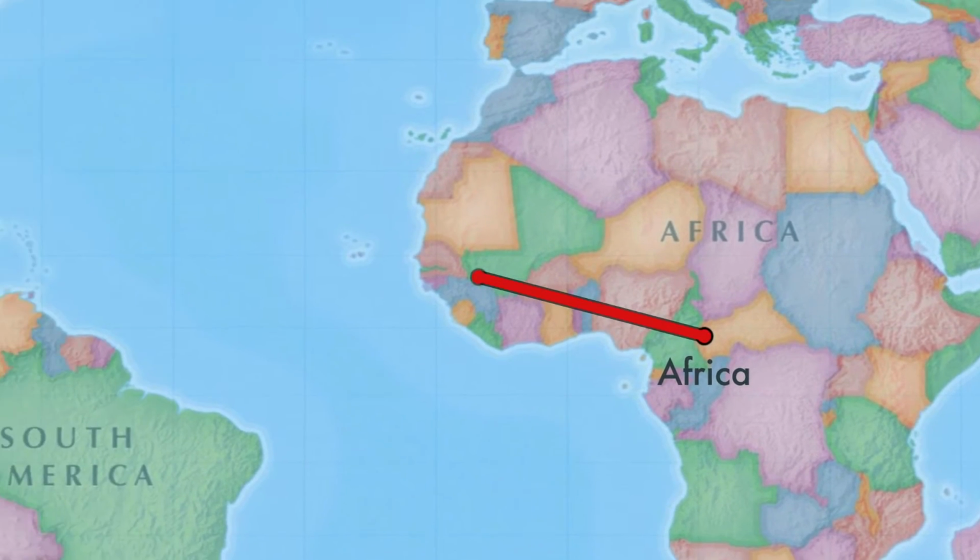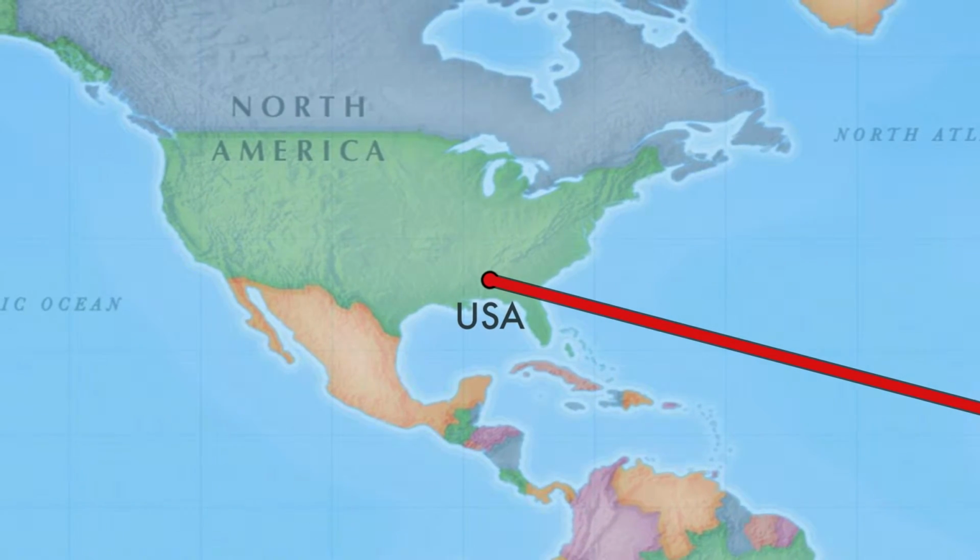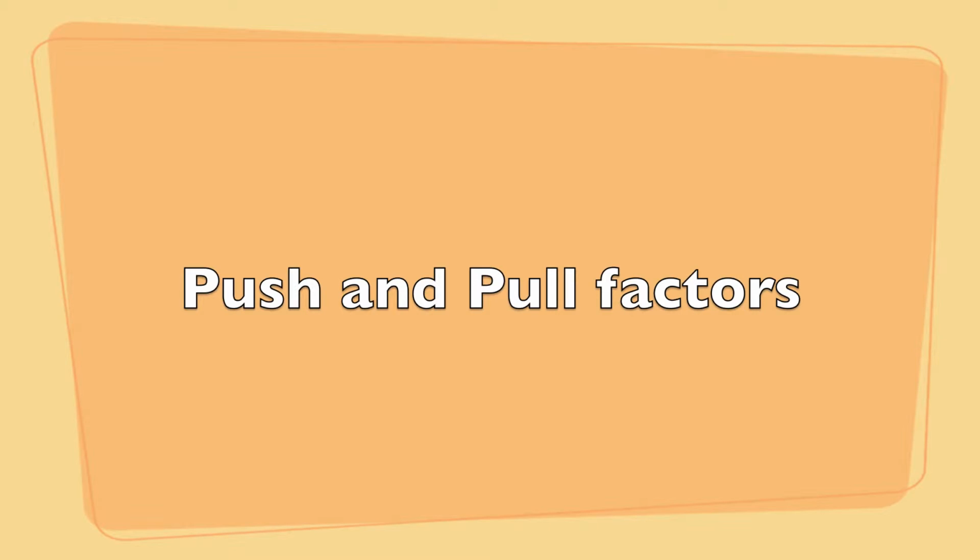Now I will talk about the slave trade from Africa to the USA. The push was that slave owners wanted to sell their slaves to America, and the pull was that the Americans wanted to buy the slaves to do their hard work.